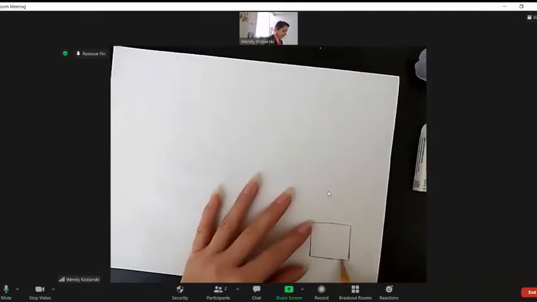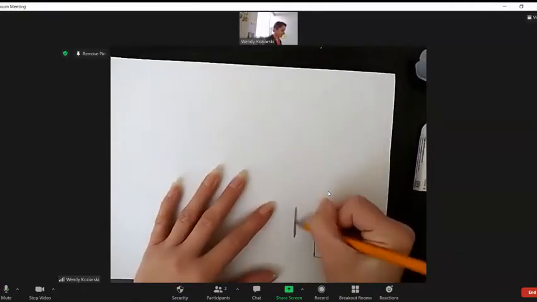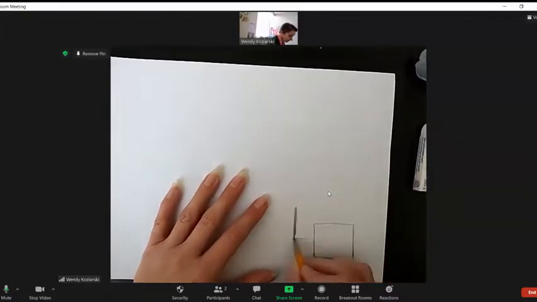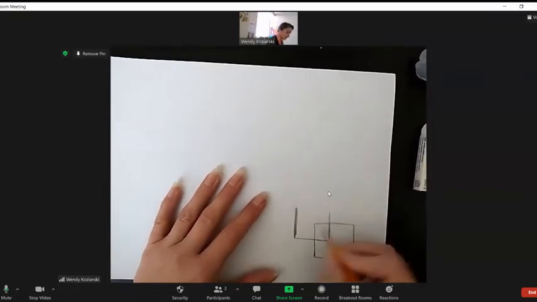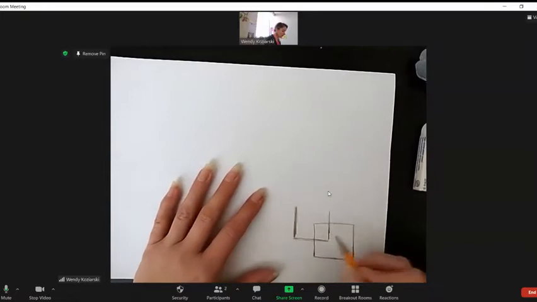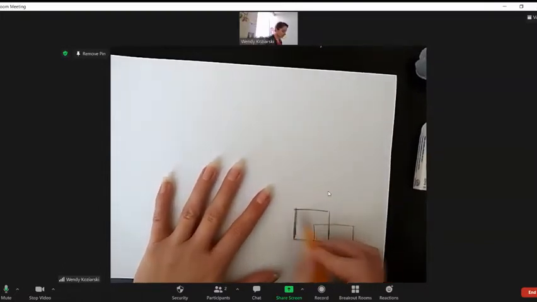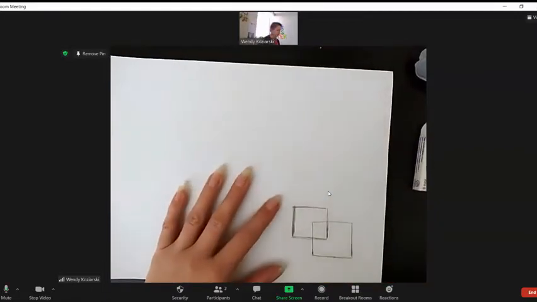All right, so I have my square. For the square, all we're going to do is draw another square that comes into the left-hand upper corner of the square that you already drew. Okay, just like that. Try to make it about the same size.